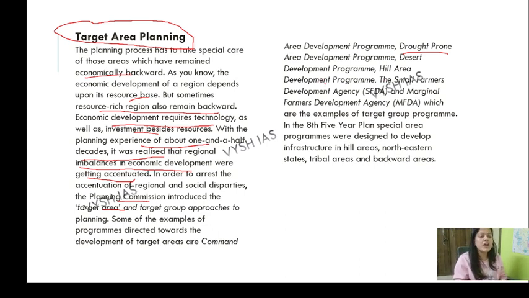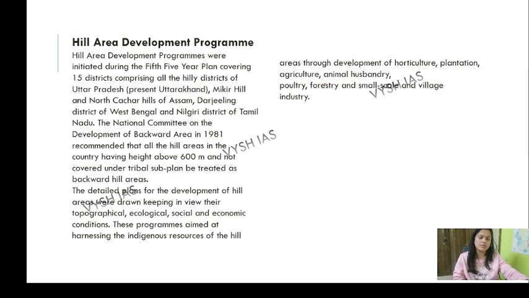Okay, the small farmer development agency, marginal farmer development agency, all those. In the 8th 5-year plan, the special area program was designed to develop infrastructure in hill areas, northeastern states, tribal areas and backward areas. Now coming to hill area development, we know that the resources and the technology in the hill areas are lagging behind. Not basically lagging behind, they have more of what we call challenges.